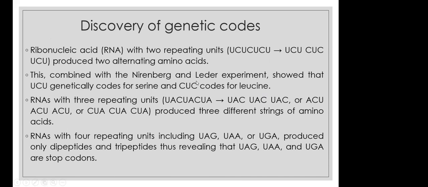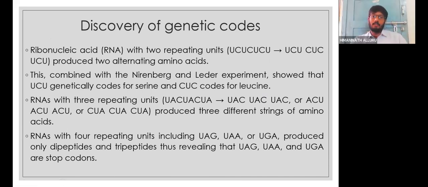How did Hargobind Khorana discover this? This also we need to highlight to the students. How was it possible for him to say what a particular codon is coding for? We cannot see the enzymes, we cannot see the letters written there, we cannot see how it is experimentally proved. He took homopolymers in different combinations, say for example uracil, cytosine and uracil, then uracil, cytosine and uracil, in a different order, not in a proper order.